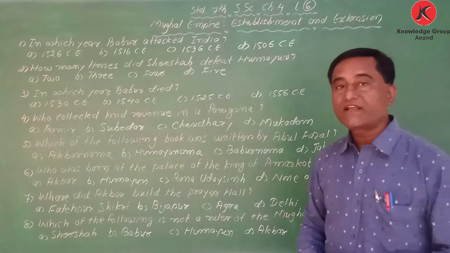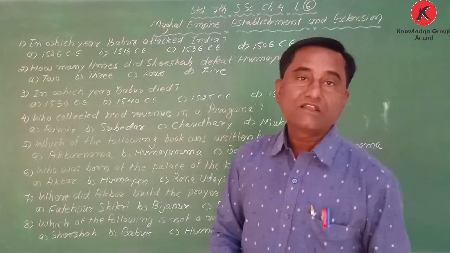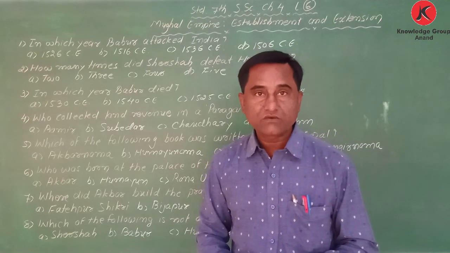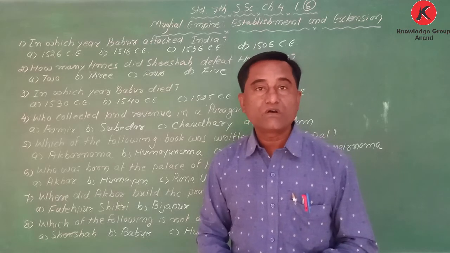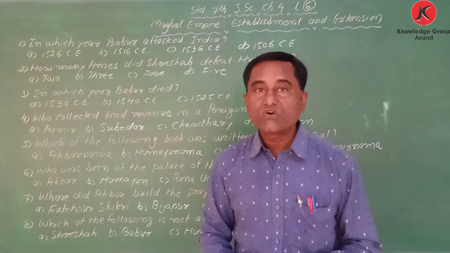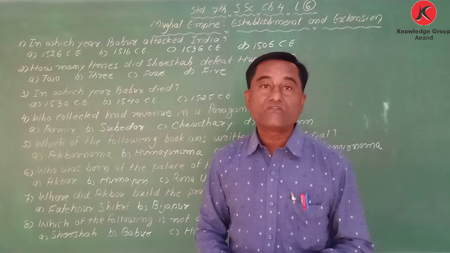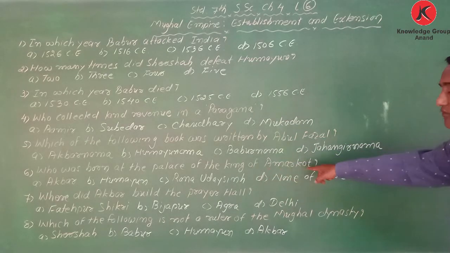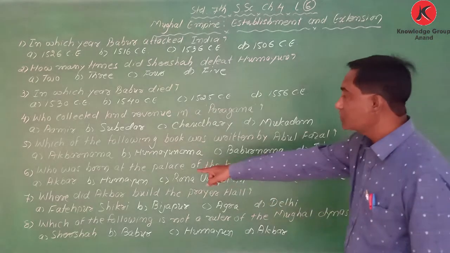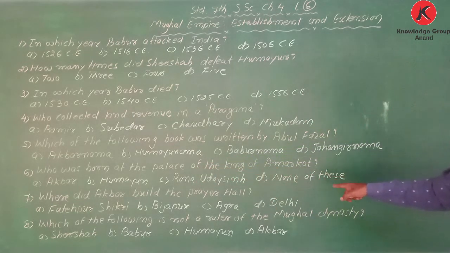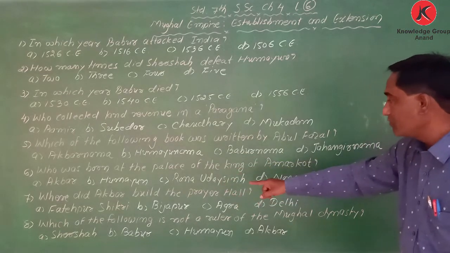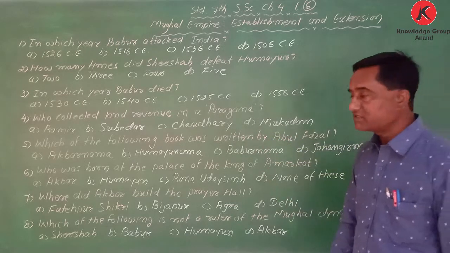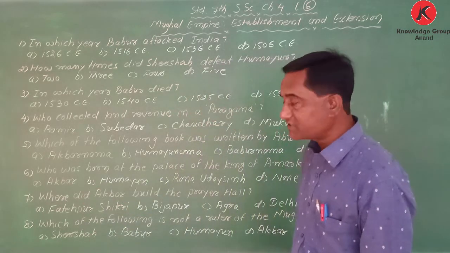My dear student, when I explained the chapter, I clearly said that when Humayun was defeated by Sher Shah and was wandering, Akbar was born at the palace of the king of Amarkot. Options are Akbar, Humayun, Rana Uday Singh, or none of these. The correct answer is Akbar.